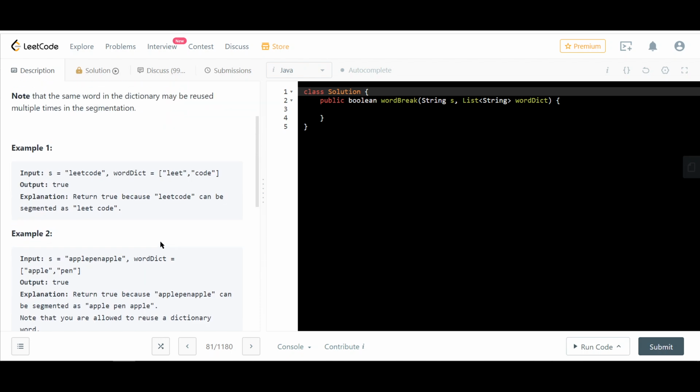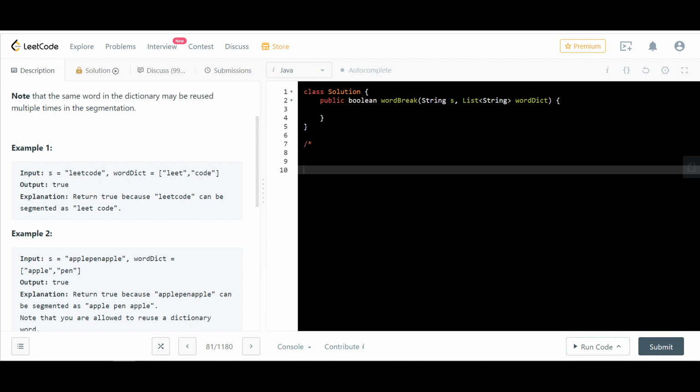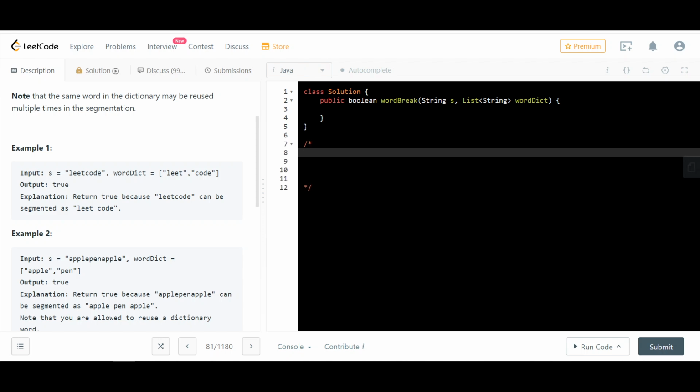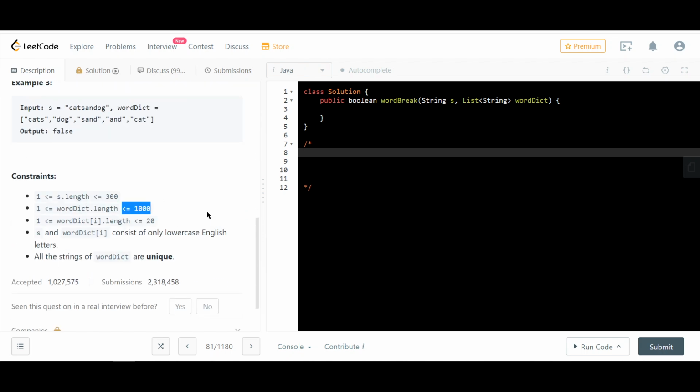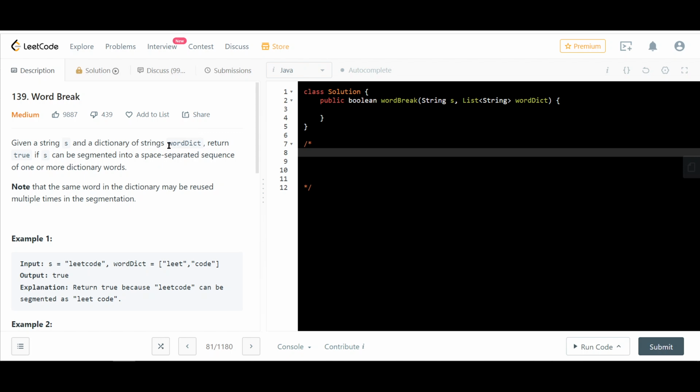So what do we do? Let us think. So we are given these dictionary words. We could convert this list into a hash set just for easy reference. Maximum number of words is 1,000, so it's not a big hash set. It's fine. So we generate that hash set, and now we walk through this string. How do we walk through this string is the question.